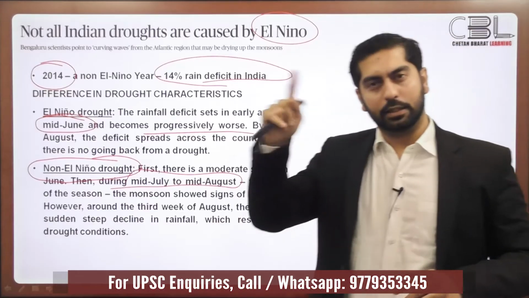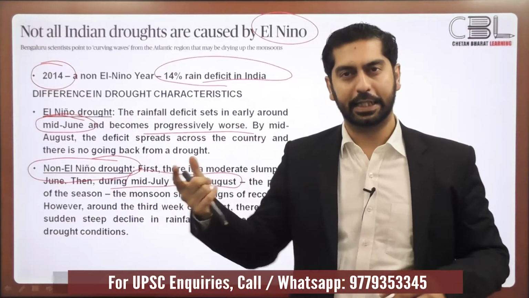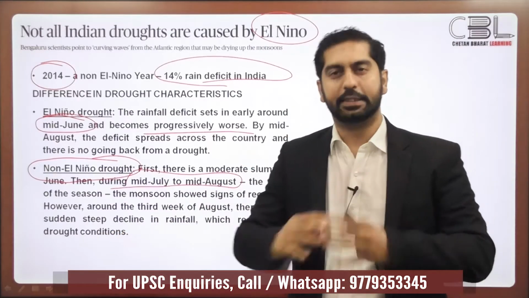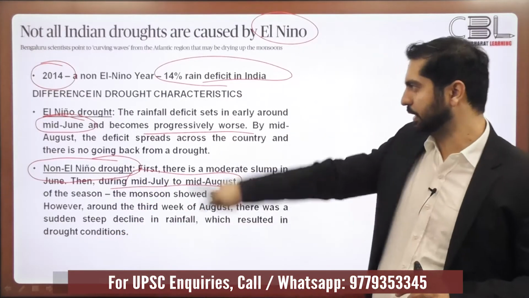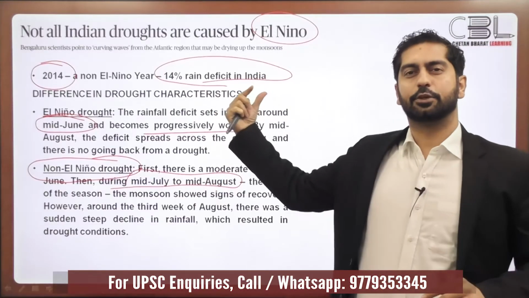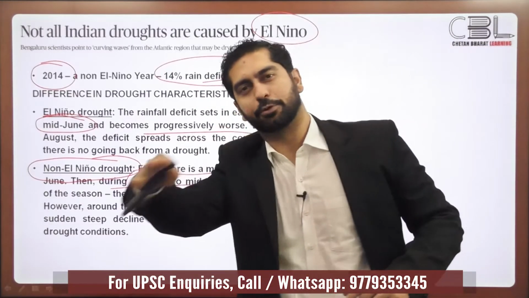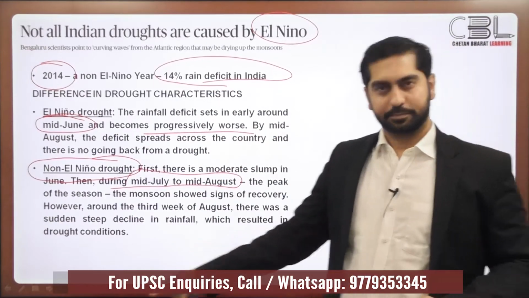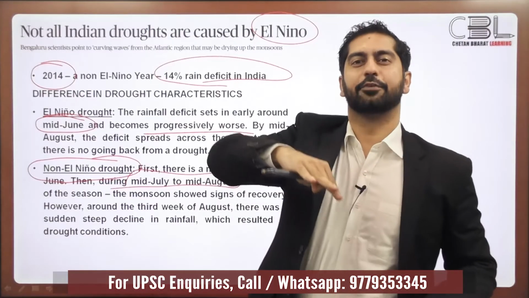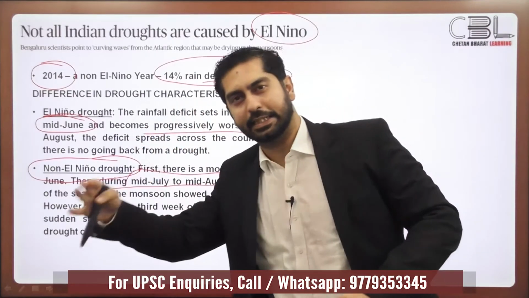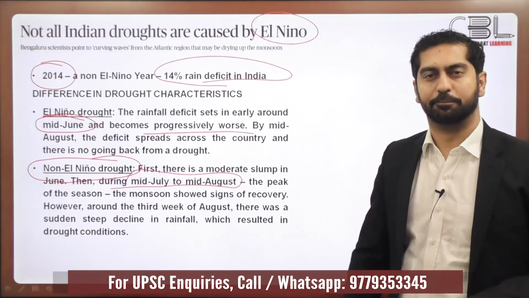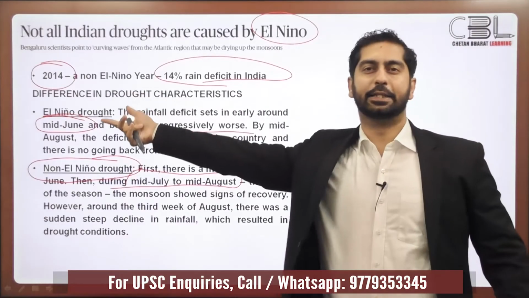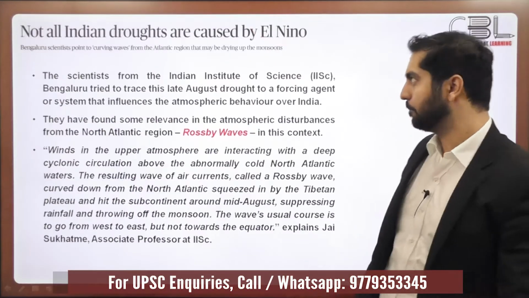But then during the last week of August, during late August weeks, there is again a slump in the rainfall, and then there is no recovery. So what's the key difference? In the case of El Nino drought, the rainfall declines and it progressively worsens. But in the case of a non-El Nino drought, rainfall declines, then there is a recovery during the mid-June to mid-August period, and then the rainfall starts declining. So this is the difference in characteristic that you should keep in mind with respect to an El Nino drought and a non-El Nino drought.